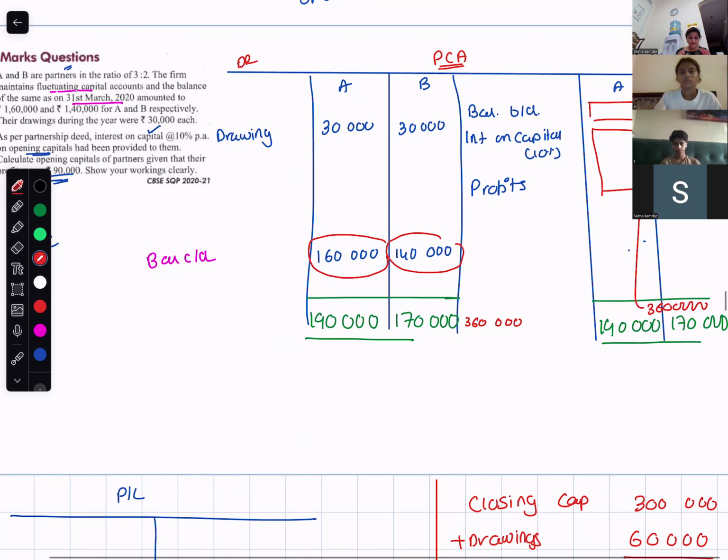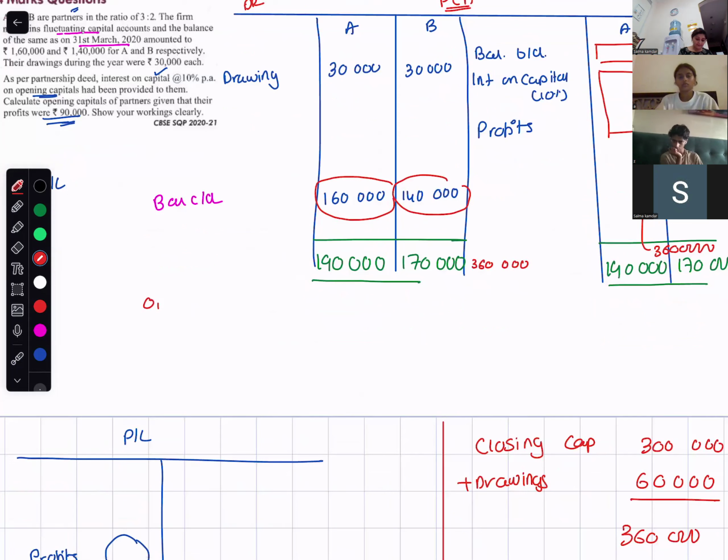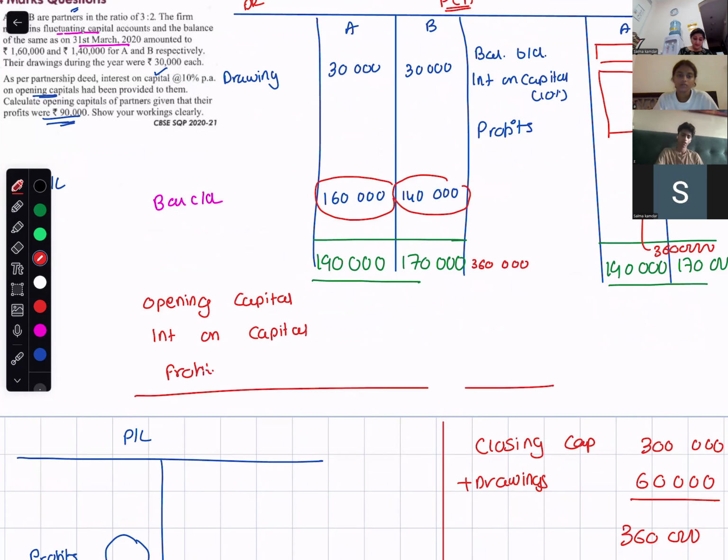If the total opening capital is 270,000, I'm now working on totals, because here there is a lot of missing information. Opening capital, then interest on capital, and then profits. The total of all these three is 360,000.